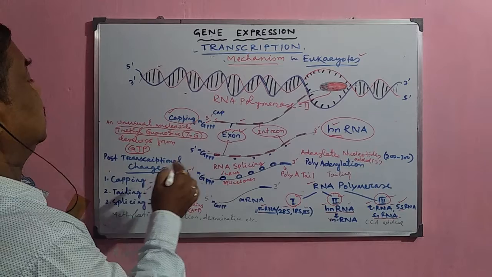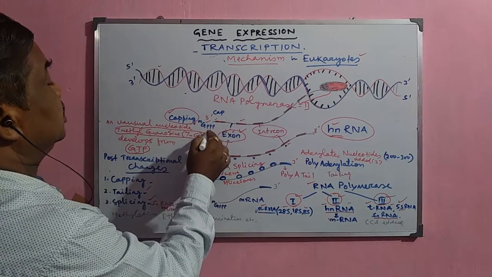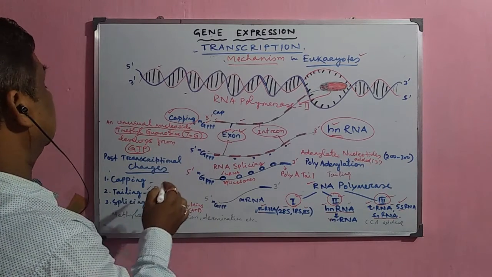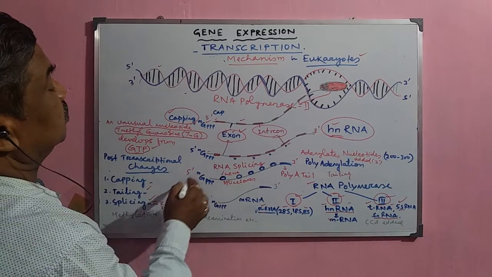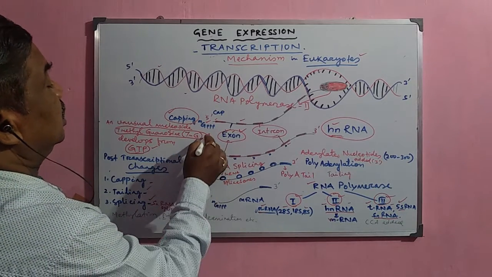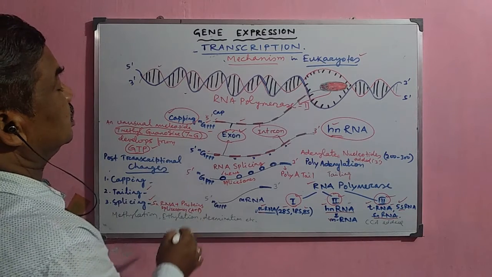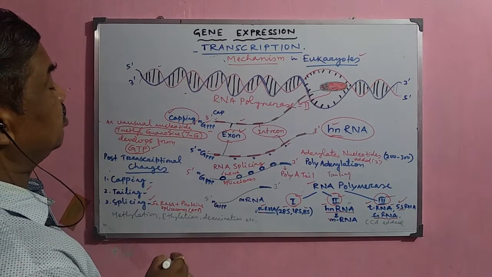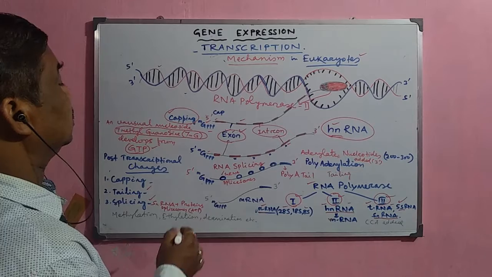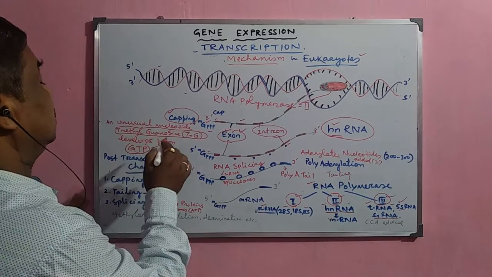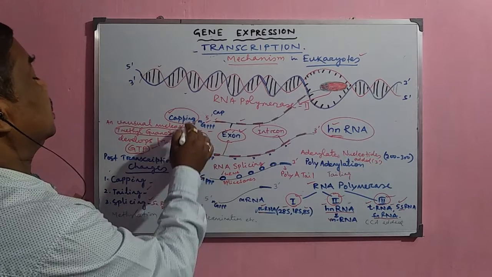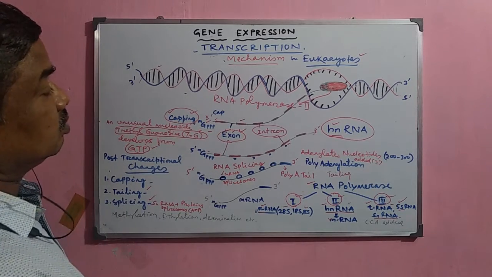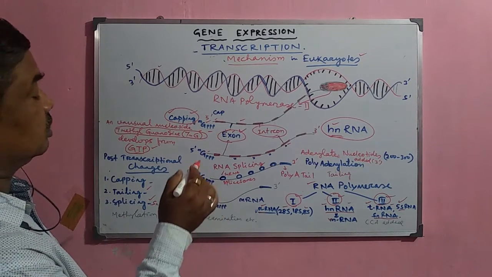It develops from GTP, guanosine triphosphate, and this molecule is attached at the 5' end. This process of attachment of the 7-methylguanosine is called capping. This is very useful for the process of splicing.